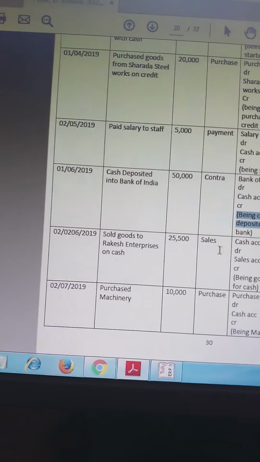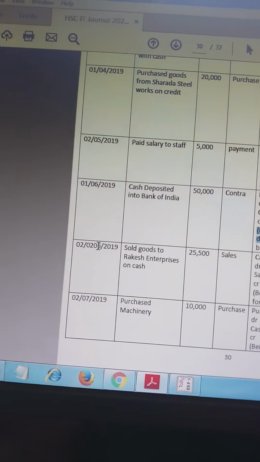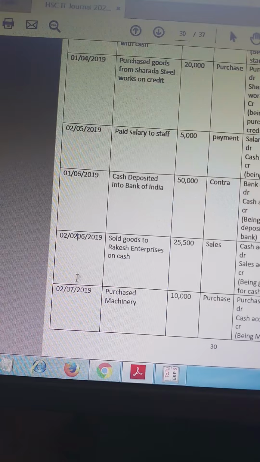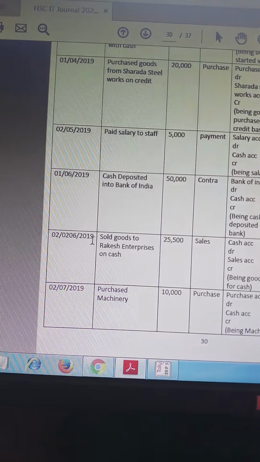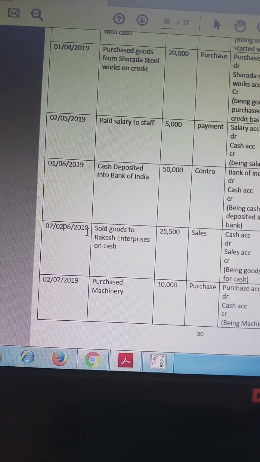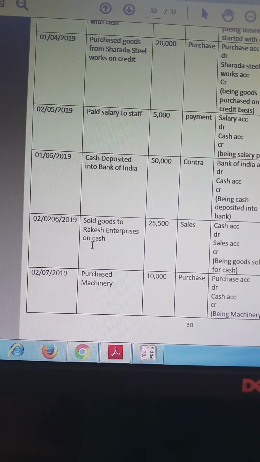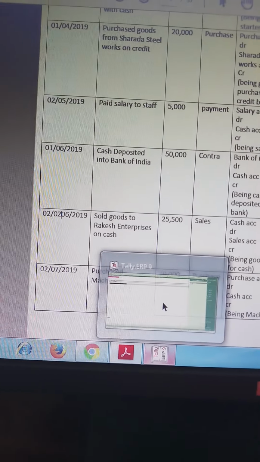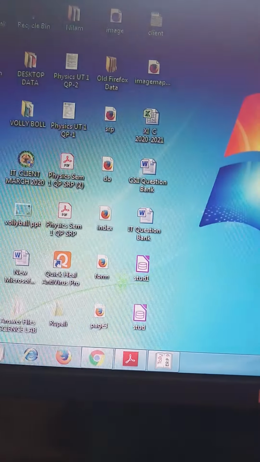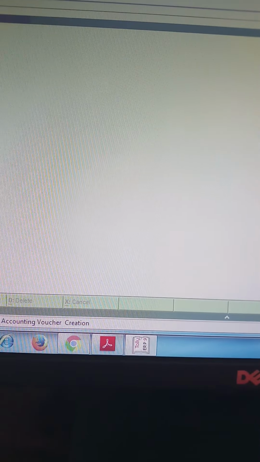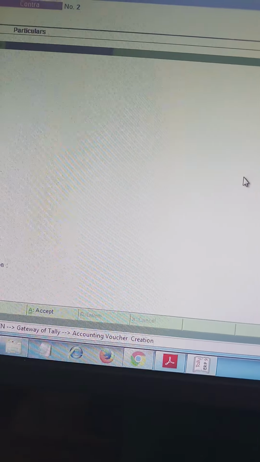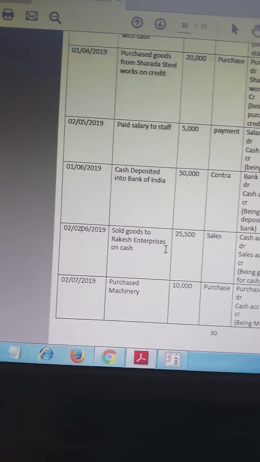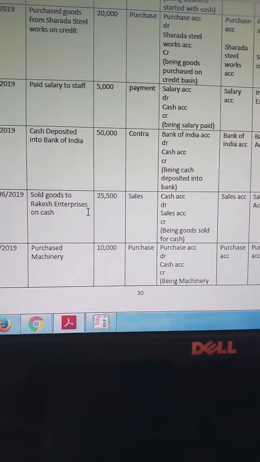Now next entry is 2nd June 2019. Last entry, it was on 1st June 2019. Now it is on 2nd June 2019. Let me wait. Okay, next entry is on 2nd June 2019. Sold goods to Rakesh Enterprises on cash.